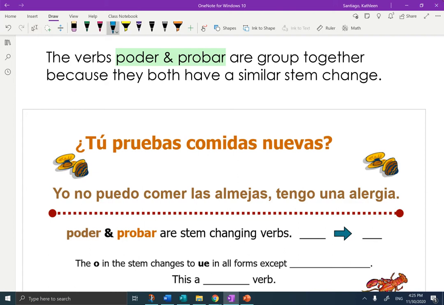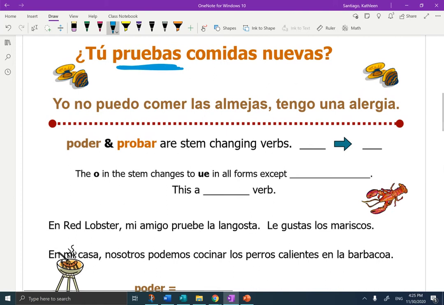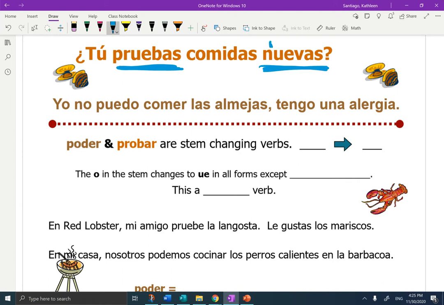Tú pruebas comidas nuevas? Okay, so probar was tricky if you did the pace lesson. It's not what you would think as you go through it. So think about comidas nuevas. This is not the number 9, that would be nueve. Nuevas equals new. Okay, so think about that. What is it asking you? Tú pruebas comidas nuevas? Think about that for a minute as we're doing the next one.